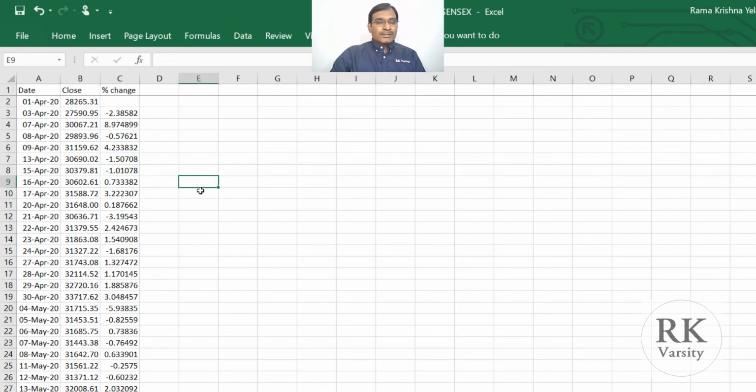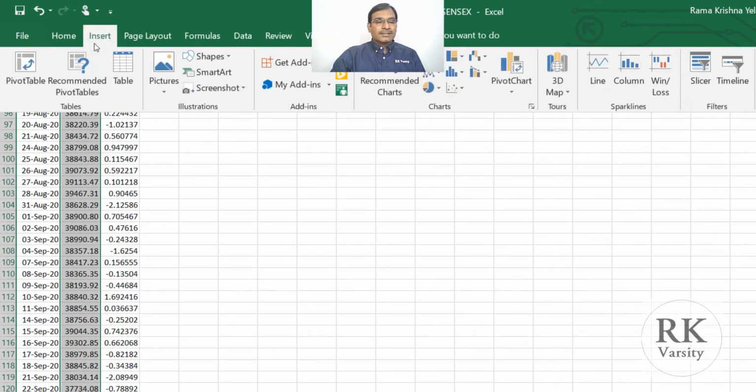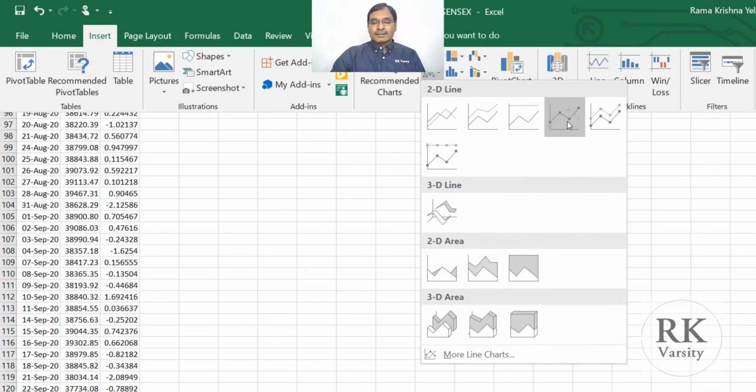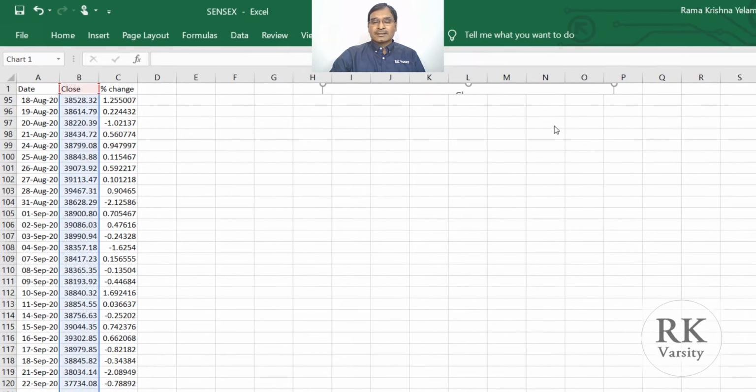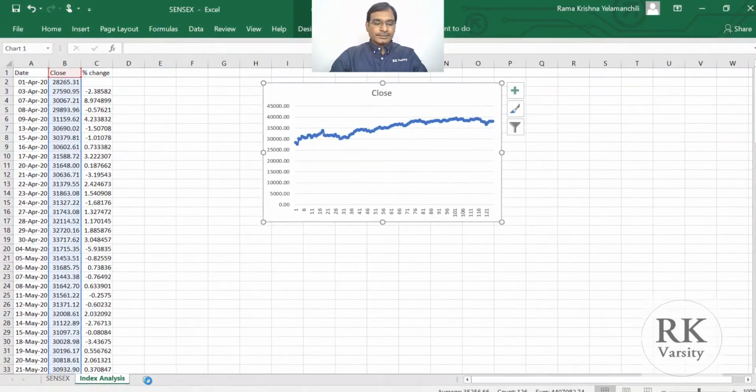Now first we plot the close price to see the trend in the BSE Sensex during the pandemic period. So I selected the data, then clicked on insert, then went to a line chart, then line with markers. We'll take this in a new sheet.